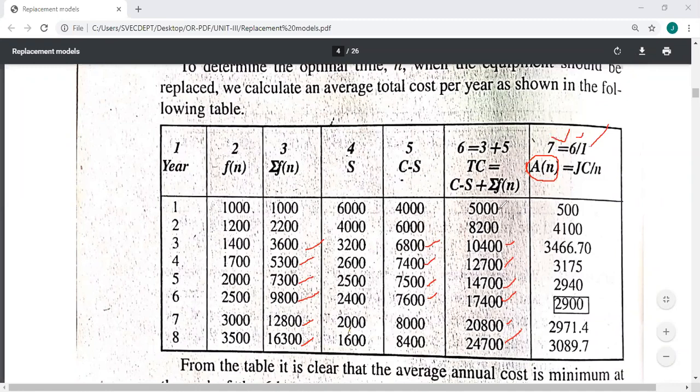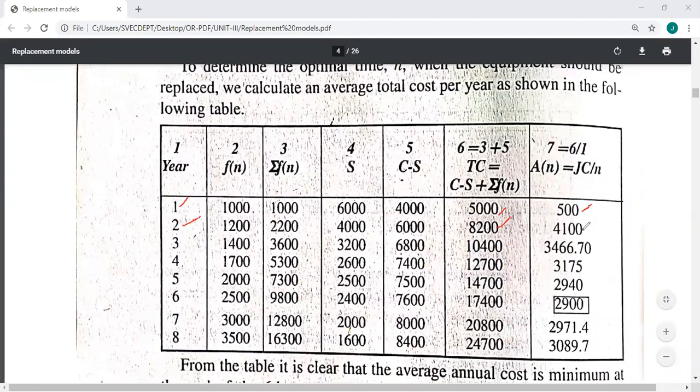The sixth column value divided by the first column value, corresponding. So 5,000 divided by 1 is equal to 5,000. Sorry, I said 500, but it is 5,000.